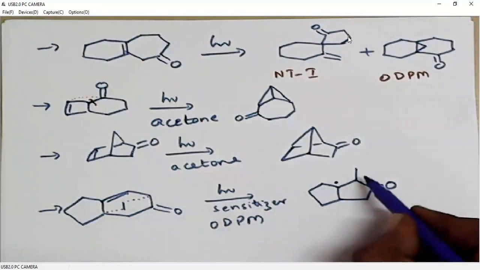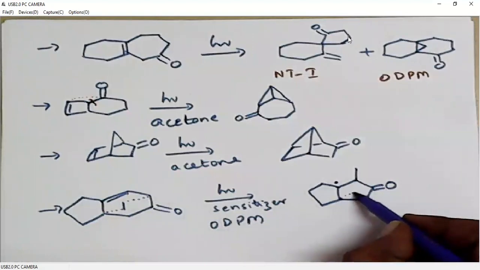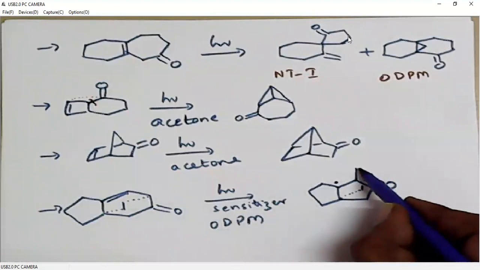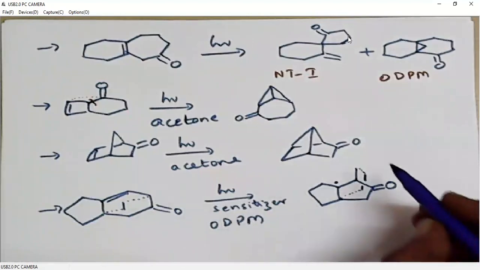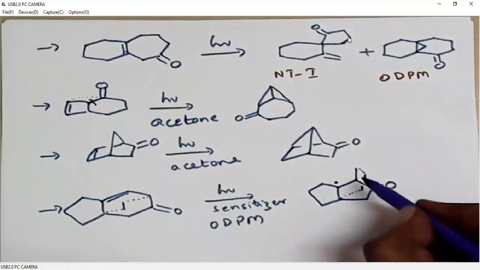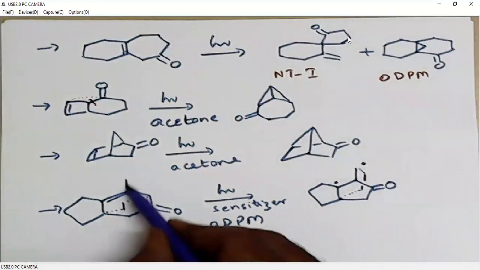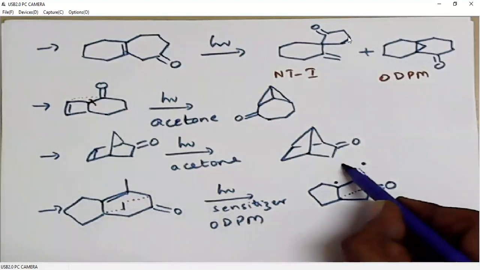So this is the radical generated, new radical. I have missed one methyl group here, so there will be a methyl group here.